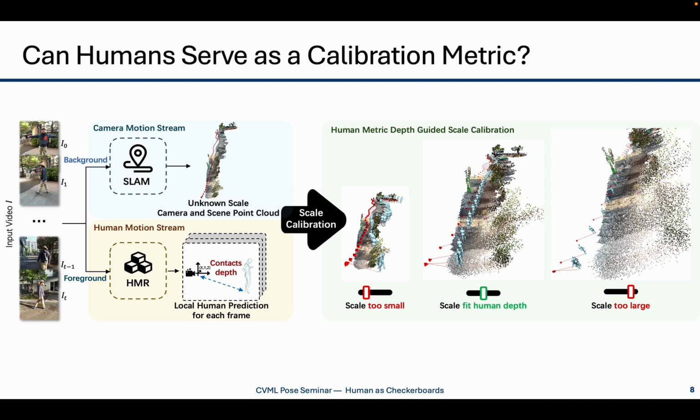Finally, with this calibrated scale, we fuse SLAM and HMR motions to get accurate global human motion and camera pose in real-world coordinates. This approach is simple yet powerful, no optimization needed, and highly accurate.